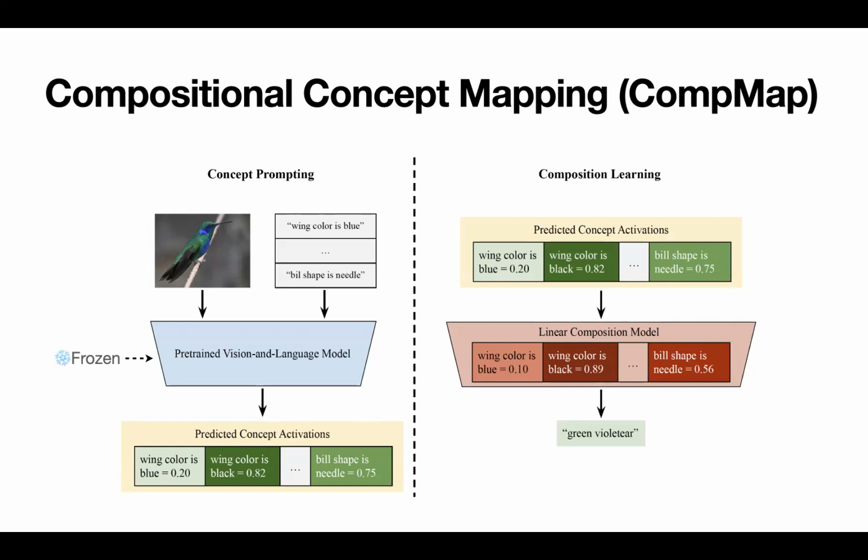Then we step into the second component of CompMap, composition learning. We will train linear classifiers, which we name composition models, to classify the composite concepts based on the predicted concept activations. We will use the composition model as a proxy to reflect how well vision language pre-trained models learn primitive concepts.